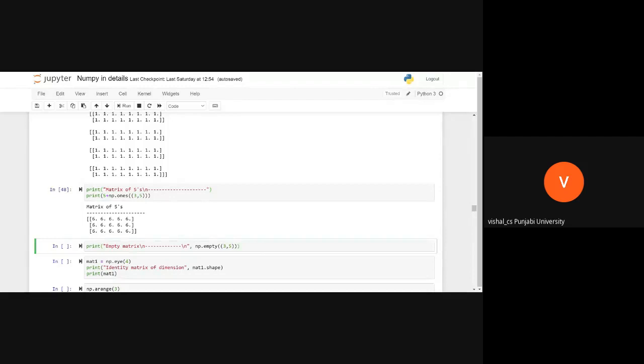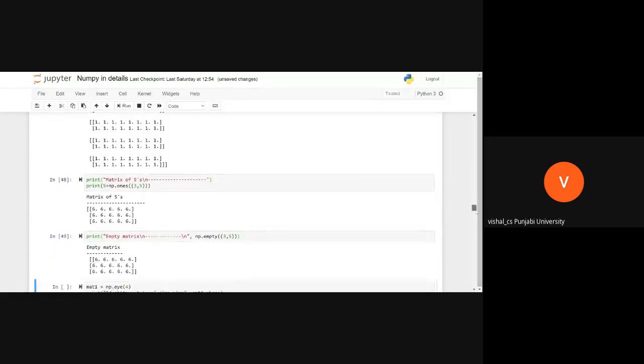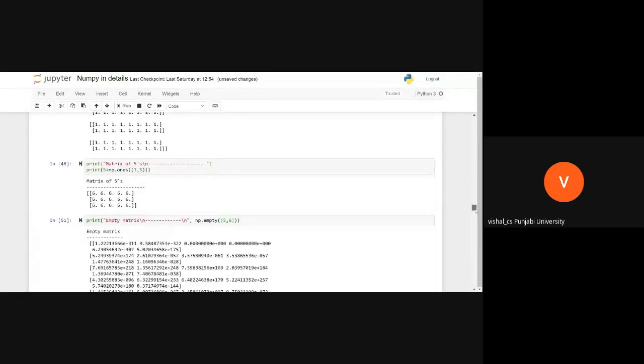Please go through this empty. What is this empty doing? Can anybody tell me? This is not creating an empty matrix. What is this function doing in NumPy, np.empty? The name is confusing, isn't it?